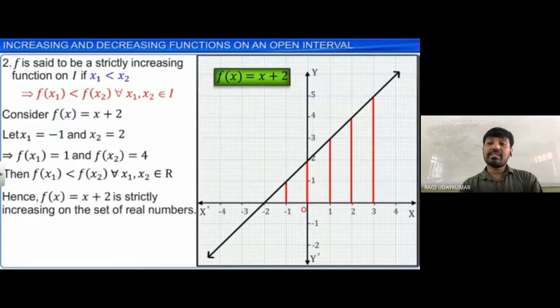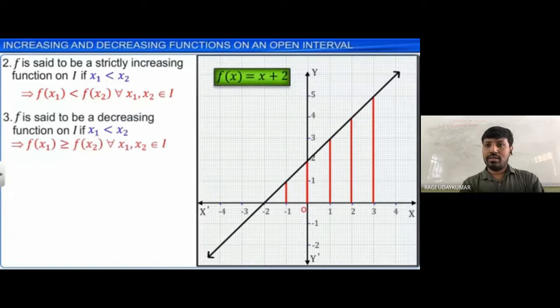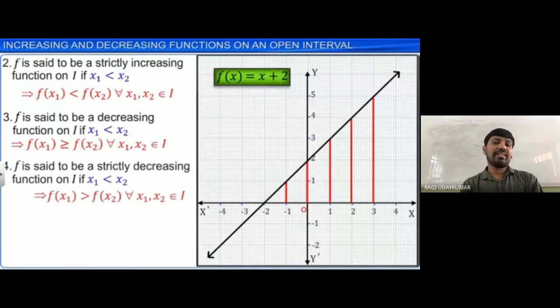But in the case of the previous example, it is not strictly increasing, because in some interval the function values are equal. So in that situation, it is not strictly increasing. Now decreasing: if x1 is less than x2 and f of x1 is greater than or equal to f of x2, it is called a decreasing function. If the equality is not allowed, that is strictly greater than, then it is a strictly decreasing function.